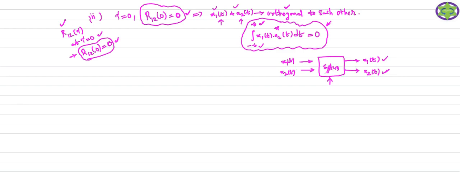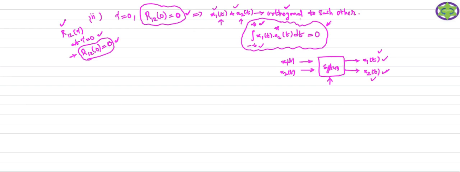If no overlapping happens when we pass these two signals through the common channel, then we say those two signals are orthogonal to each other. That means we get the same signals at the receiving end. Whenever overlapping happens, we don't get x1 of t and x2 of t. Whatever signal we send at the sending end, we don't get the same signals at the receiving end, so those signals are not orthogonal. If I get the same signals, it means these two signals are not overlapping with each other when passed through a common channel.